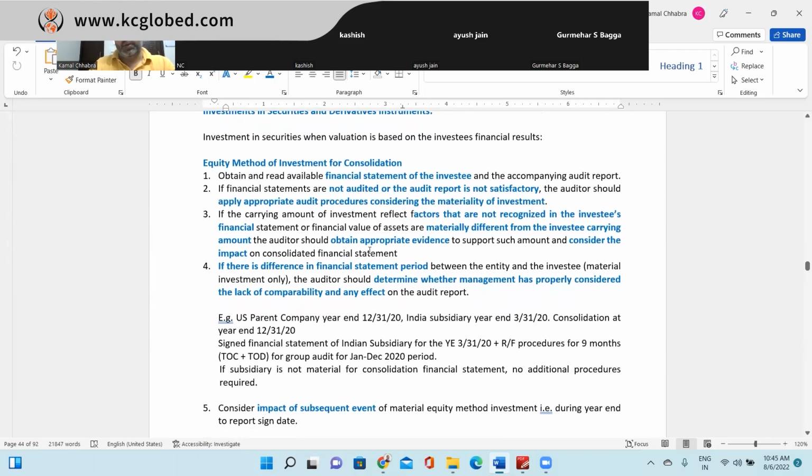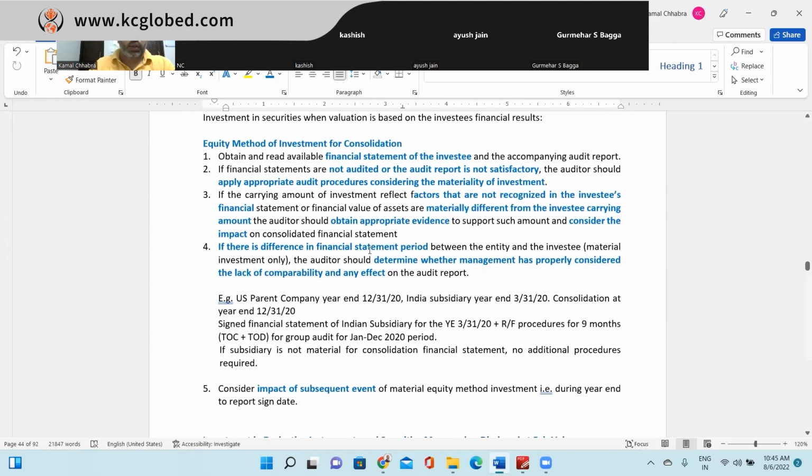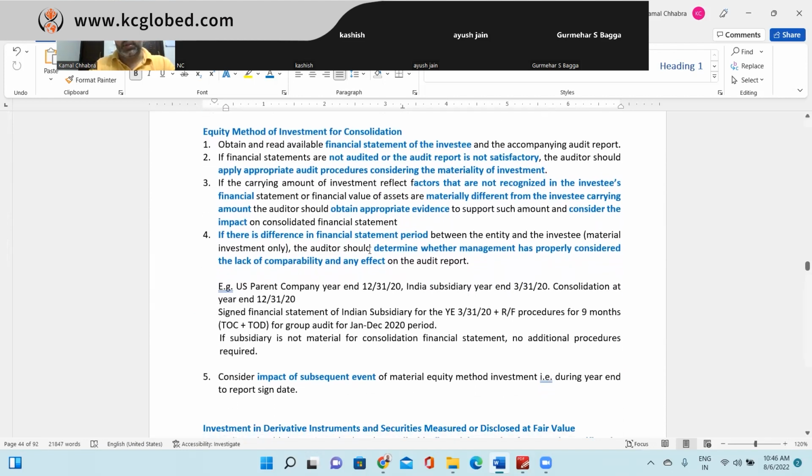Investment in securities when valuation is based on the investee's financial statements. That is the equity method of investment, for consolidation purposes. What all things as an auditor we need to keep in mind, what all things we need to perform? First is to obtain and read available financial statements of the investee and the accompanying audit report.